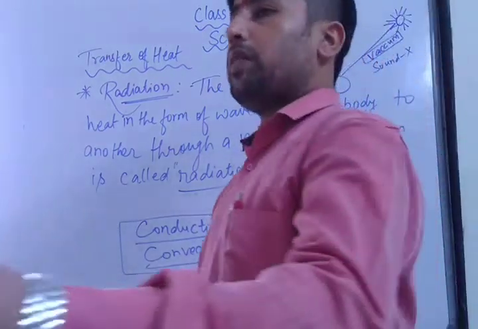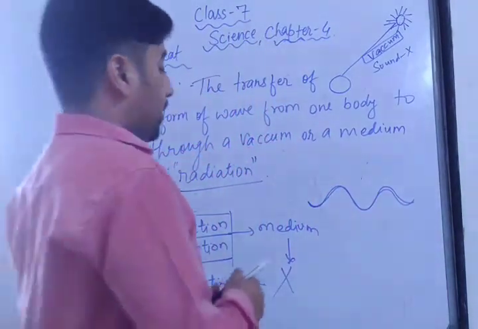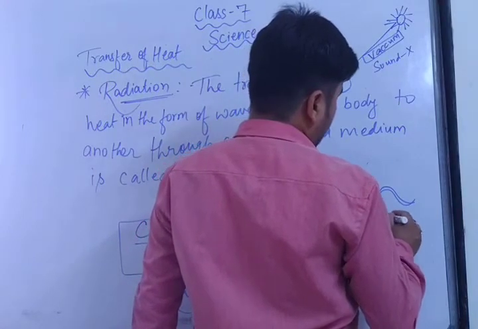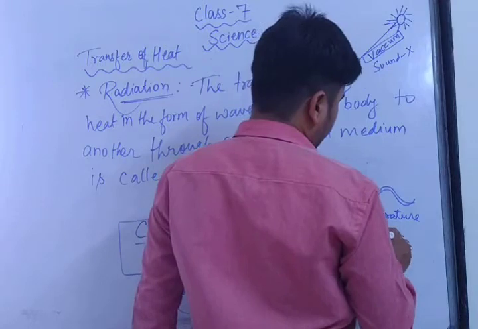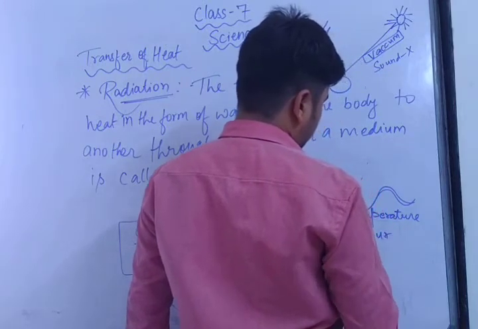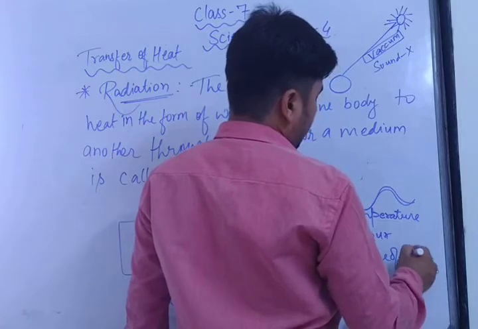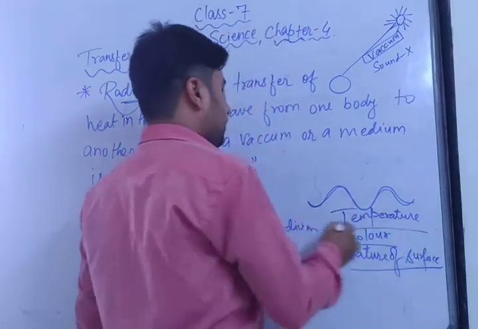See, in this topic, first of all, radiant heat depends upon the temperature, color, and the nature of the surface. On these three factors especially, the radiant heat depends.